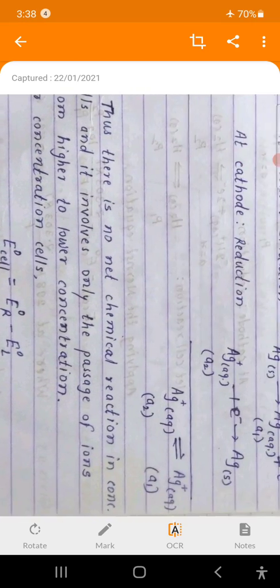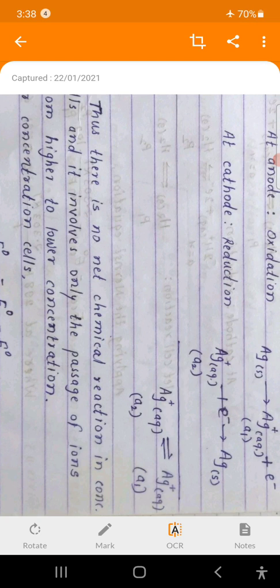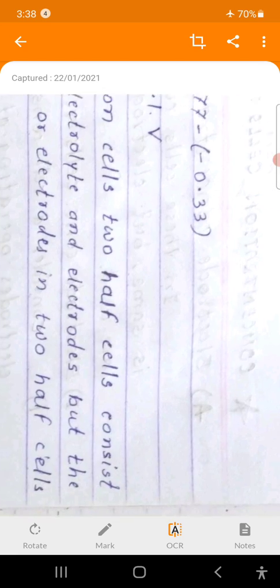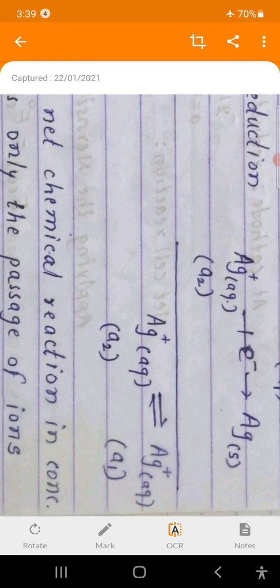Therefore, in chemical cells the net cell reaction involves oxidation and reduction, while in concentration cells the net cell reaction involves migration of ions from higher concentration to lower concentration.